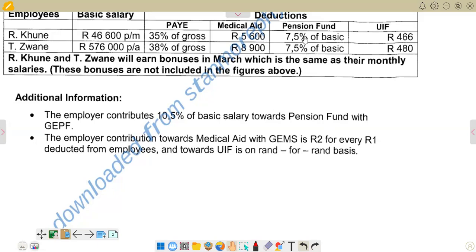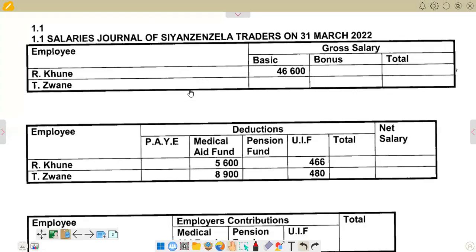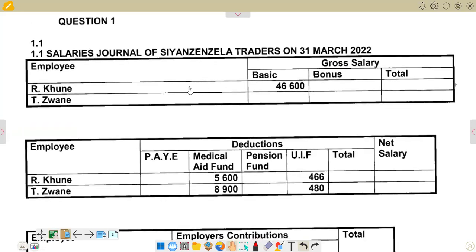Then we can go to the other section to see what we have. So this is our answer section, whereby 1.1 is saying salaries journal of Sians Zela traders on 31 March 2022. So we are seeing that we have got the row for Kune in terms of basic salary, then bonus and total.